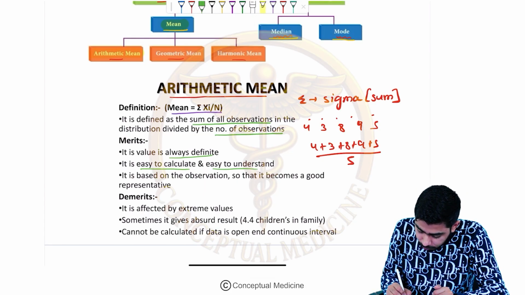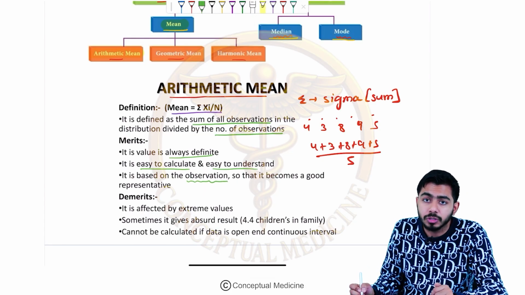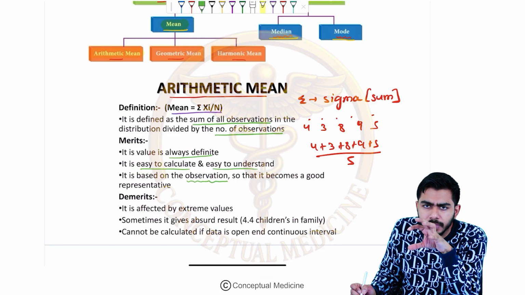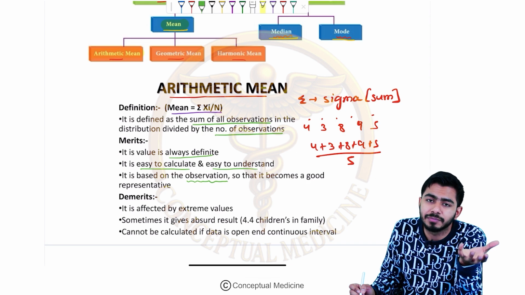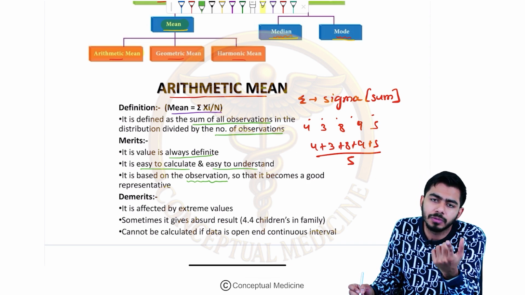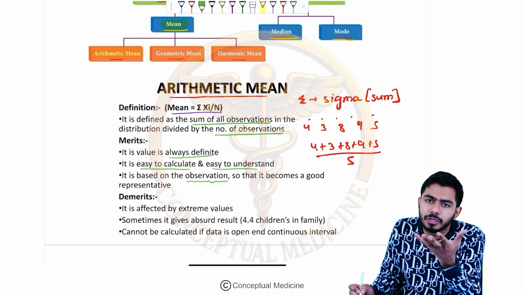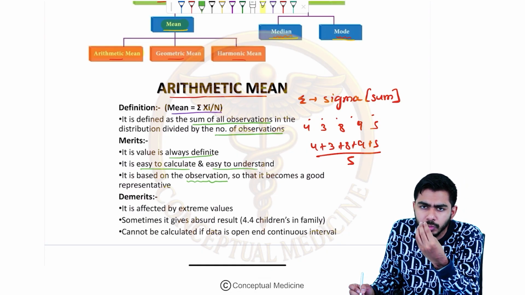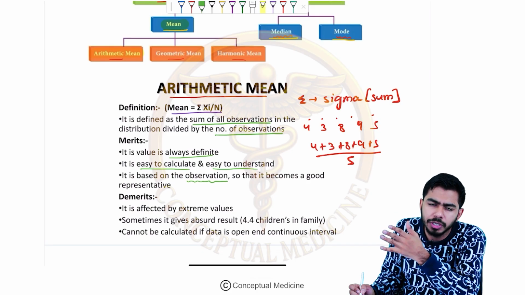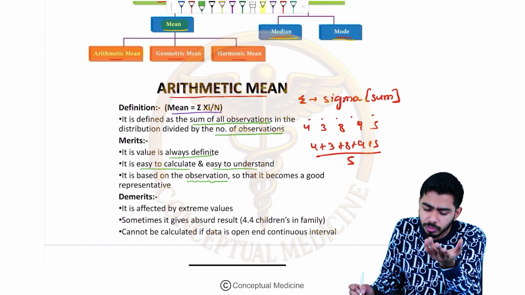It is based on all the observations, so it becomes a good representative. Whenever data is presented to us, we are talking about data at the end. That's why I talked about data in the first chapter. So whatever data is present in front of us, first of all we would like to calculate the mean, after that the median, and after that the mode, right? So that is the thing over here.